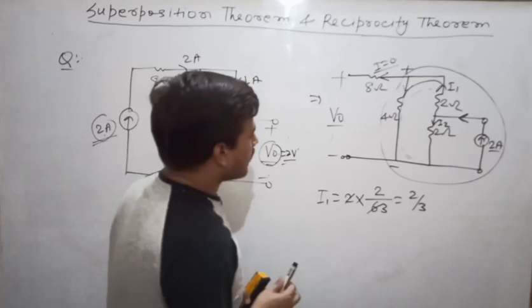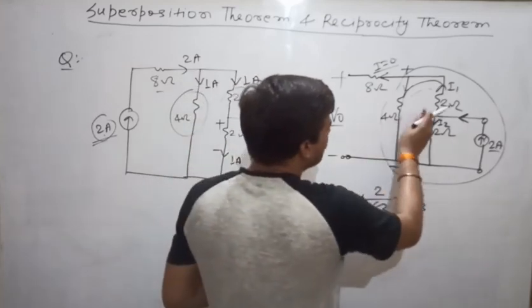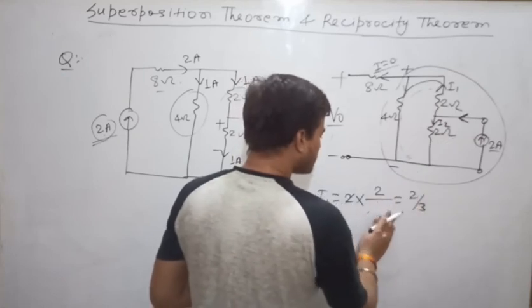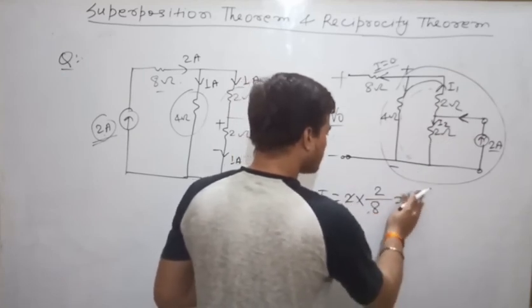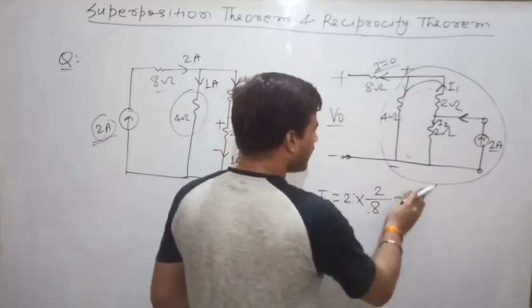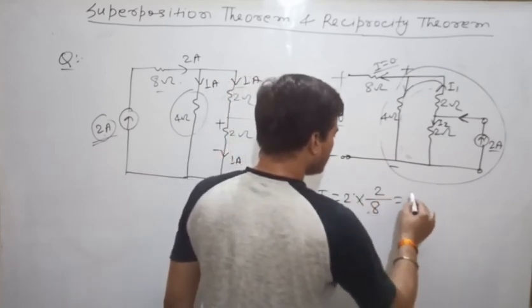Sorry, here the total resistance will be 4 plus 2. It is 6 ohm, and here it is 2. That means 8. So here it will be 2 into 2 by 8. That means it will be equal to 1 by 2 ampere.